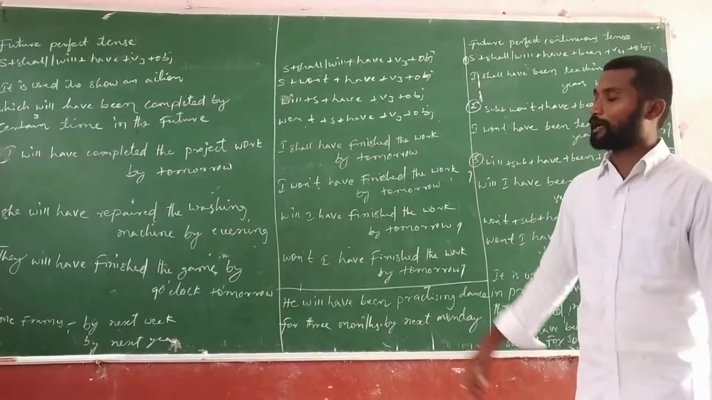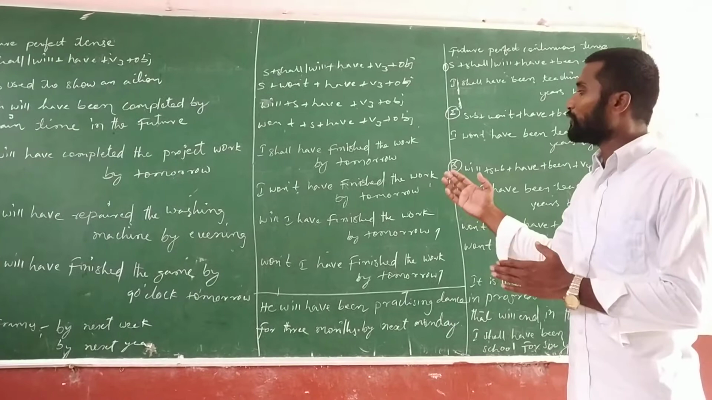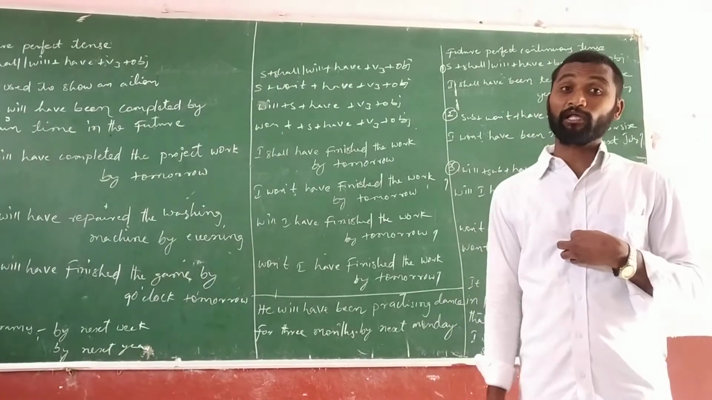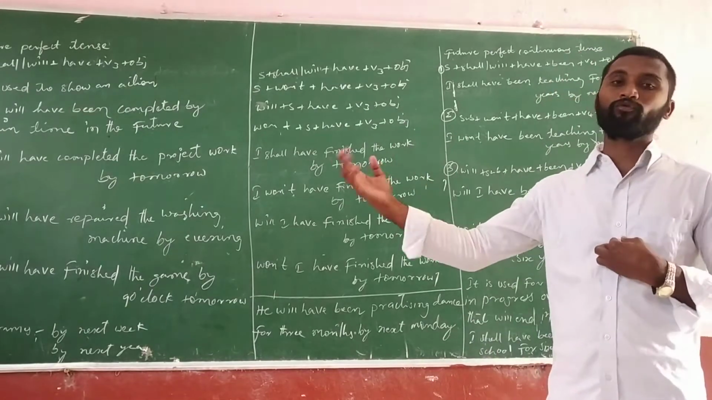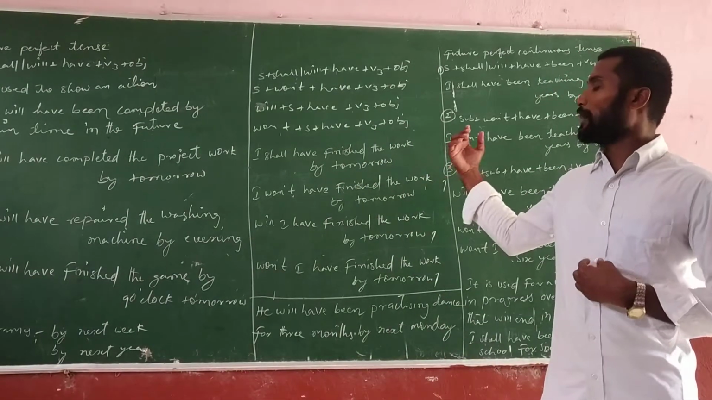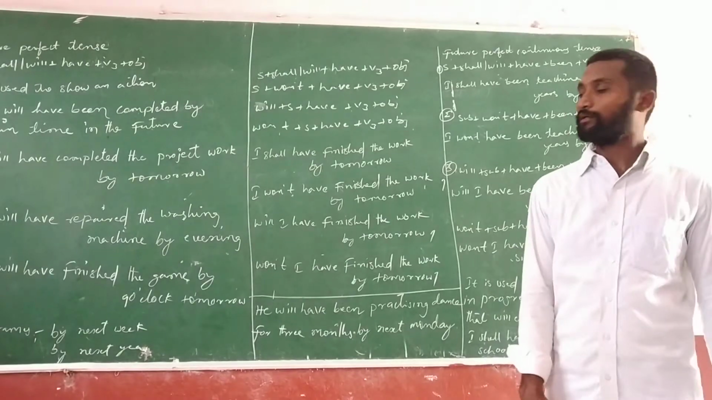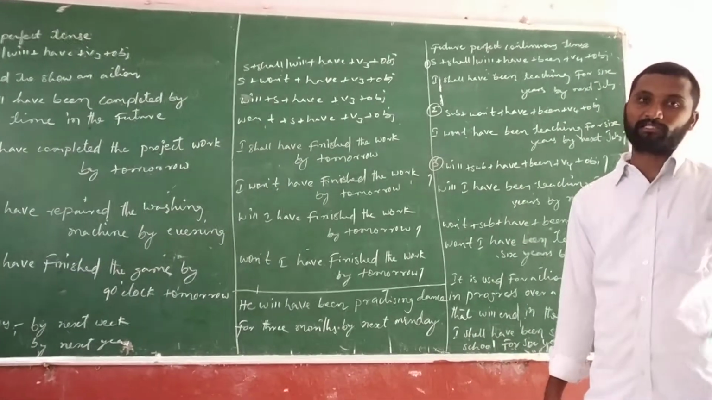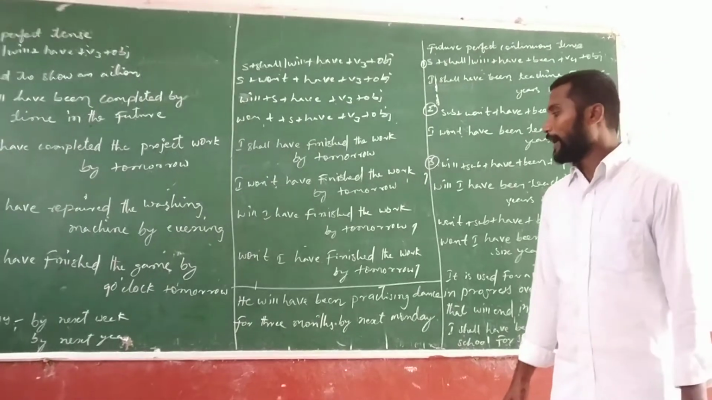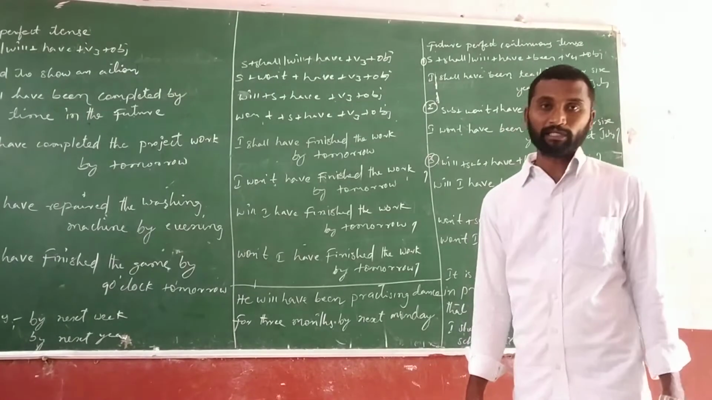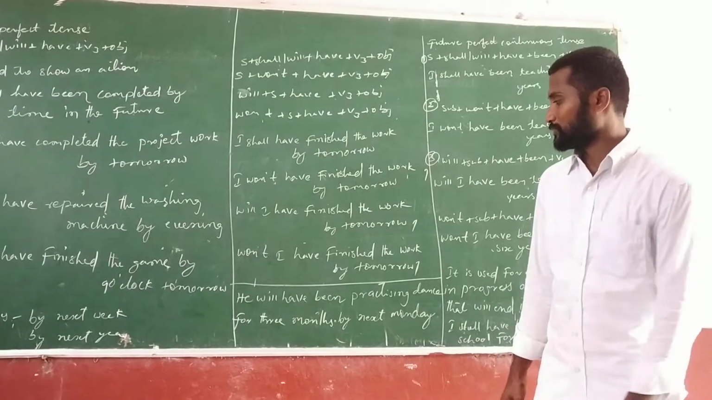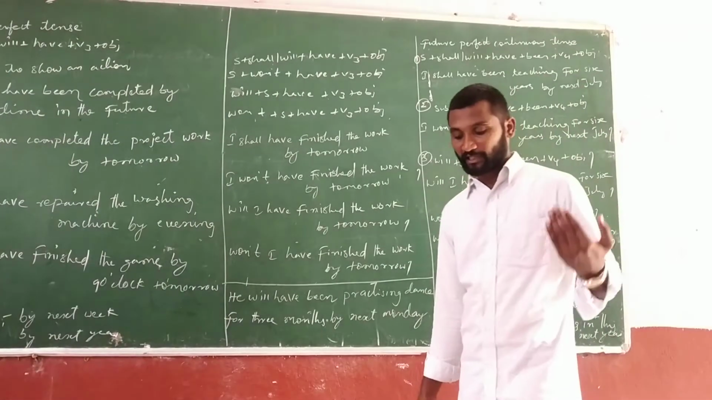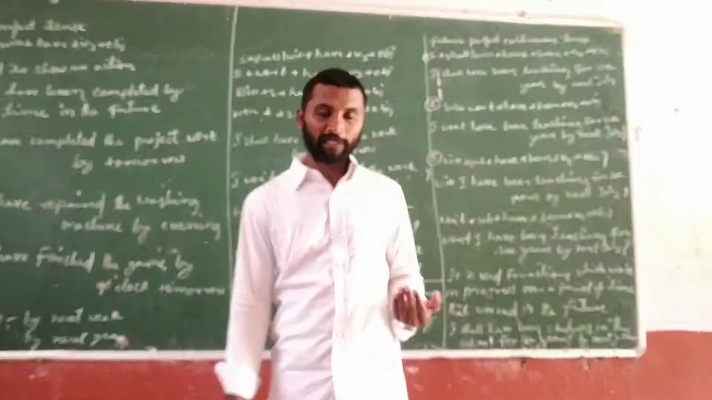If you see the examples: I shall have finished the work by tomorrow. When will I finish the work? By tomorrow. I shall have finished the work by tomorrow. I won't have finished the work by tomorrow. It is a negative one. Will I have finished the work by tomorrow? It is the interrogative positive one. Won't I have finished the work by tomorrow? It is the interrogative negative one.